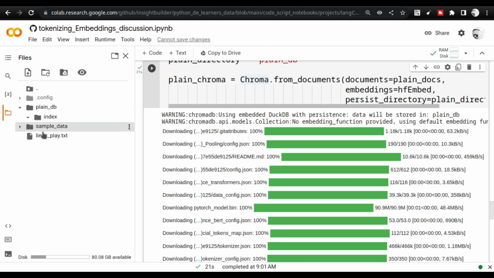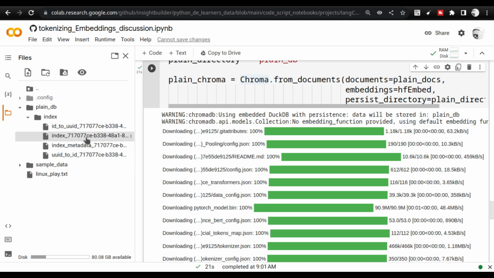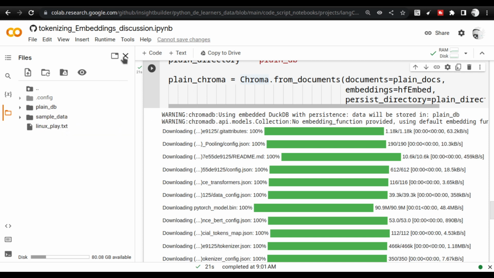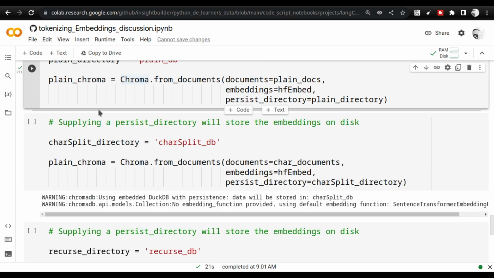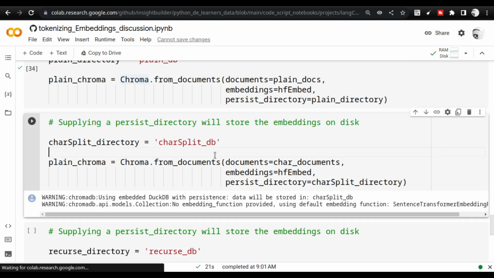So you will see the index, and also you will see the necessary data along with the index, the pickle file and the bin file. Okay, so this is how you use the ChromaDB. And if you're going to use any other vector store, you can use that also. We will be looking at it in a separate video.